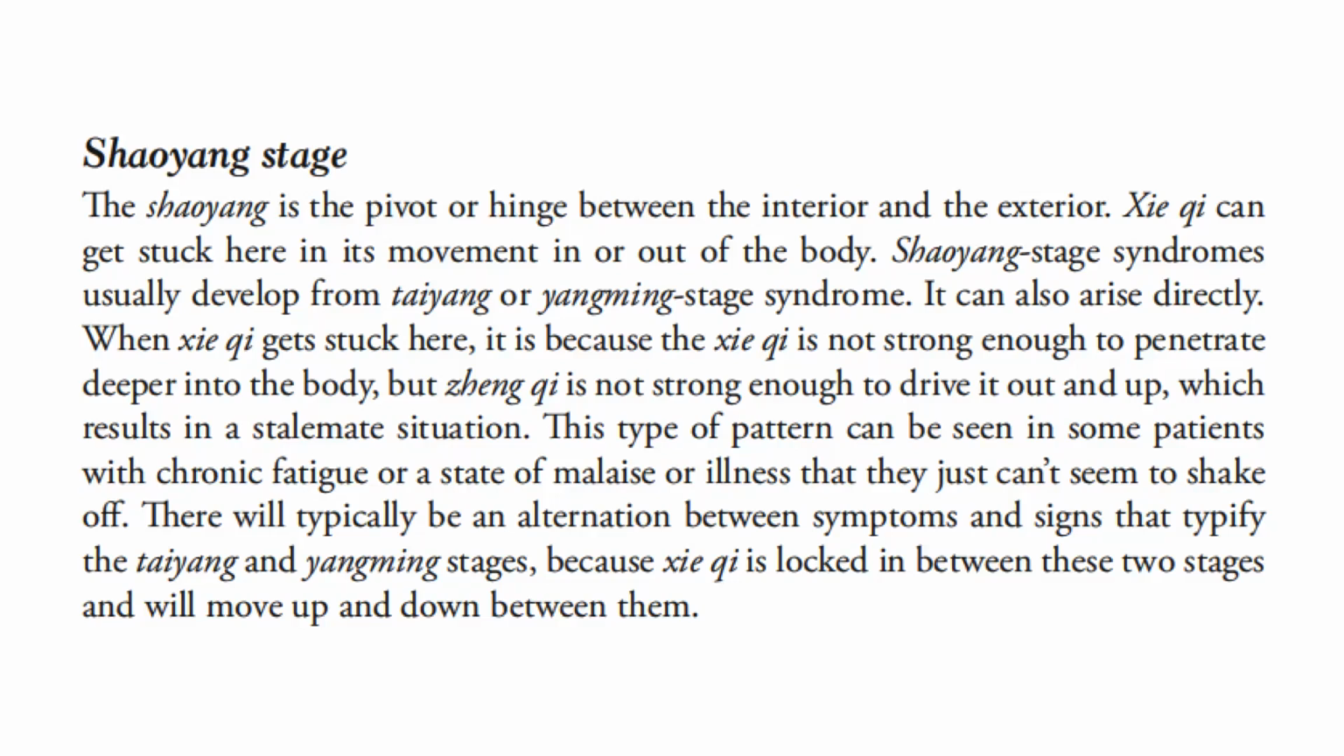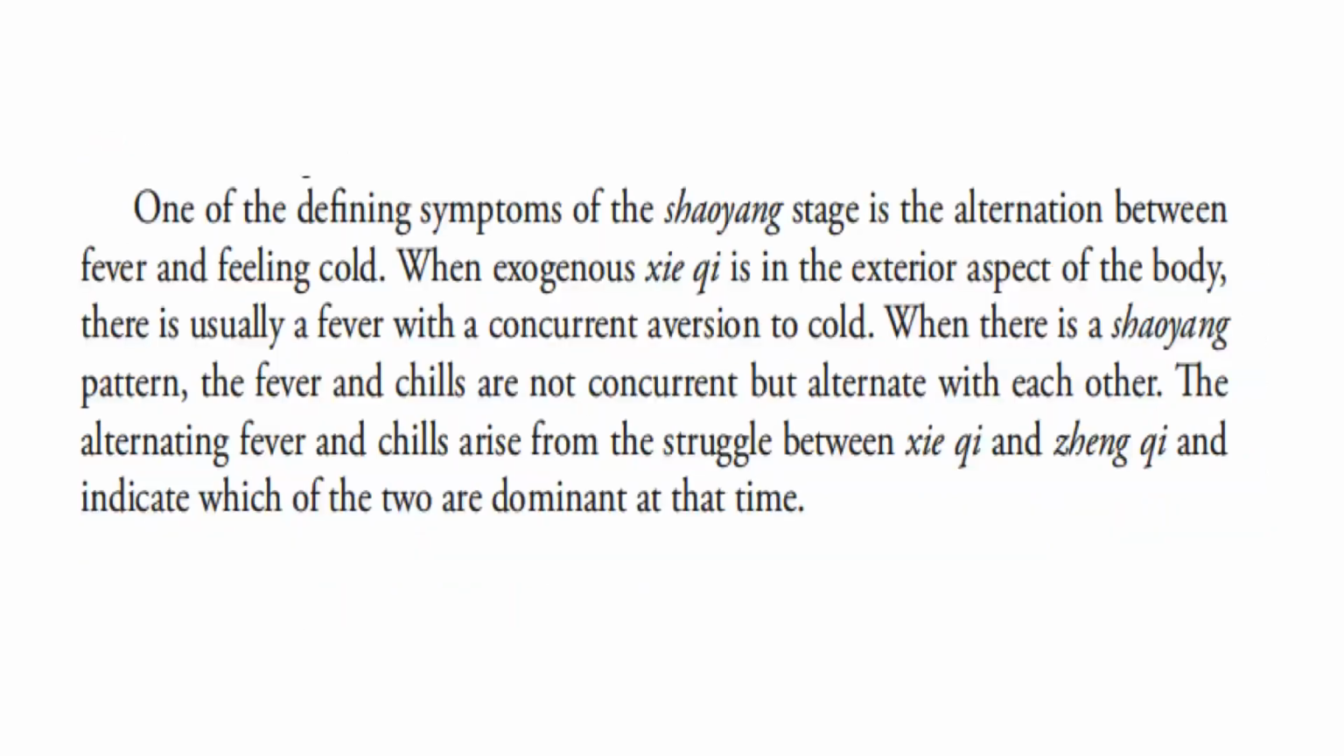There will typically be an alternation between symptoms and signs that typify the Tai Yang and Yang Ming stages because pathogenic qi is locked in between these two stages and will move up and down between them. One of the defining symptoms of the Shaoyang stage is the alternation between fever and feeling cold. When exogenous pathogenic factor is in the exterior aspect of the body, there is usually a fever with a concurrent aversion to cold. When there is a Shaoyang pattern, the fever and chills are not concurrent, but alternate with each other. The alternating fever and chills arise from the struggle between pathogenic qi and Zheng qi and indicate which of the two are dominant at that time.